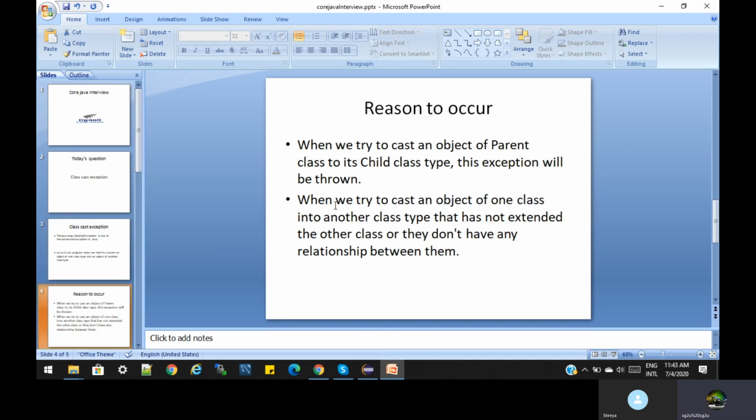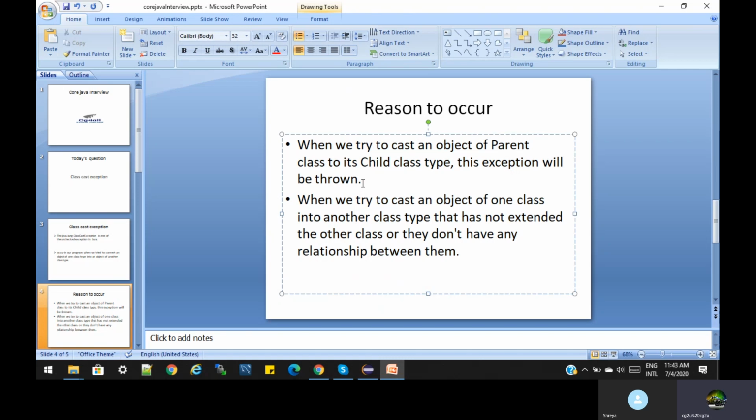So the ClassCastException is thrown when we try to cast a parent class object to a child class type. We will clearly understand with our example. Correct? Next thing, when we try to cast an object of a class into another class that does not extend the other class, or they do not have an is-a relationship. Correct? Let us understand with an example.